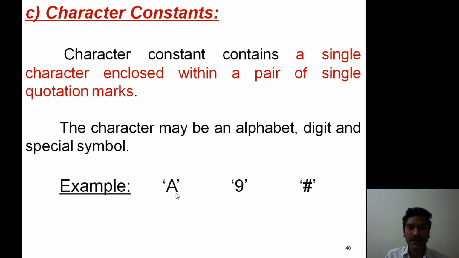Within single quotes, A, here we place an alphabet. Now only one character is available within a pair of single quotation marks, hence it is valid. Here 9 is a digit placed within single quotation marks, valid. Slash is a special symbol placed within single quotation marks, valid. Now this type of format is known as a character constant.